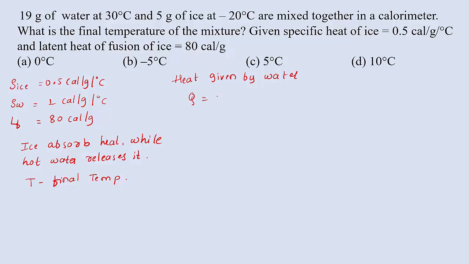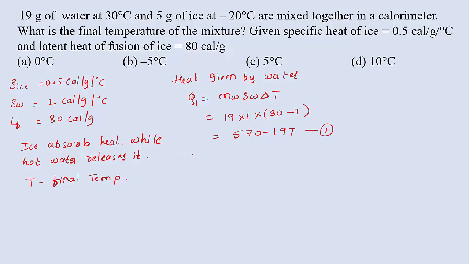That is Q1 equals, let us take m s w, this is all about water. So m_w, s_w, delta T. Substitute the values here. Let us take it as Q1. Mass of water is given 19 grams. Specific heat capacity of water is 1. Change in temperature, we don't know, is 30 degrees Celsius minus T. Calculating this value, we can write 570 minus 19T. Let us take it as the first equation. That is the heat given by the water.